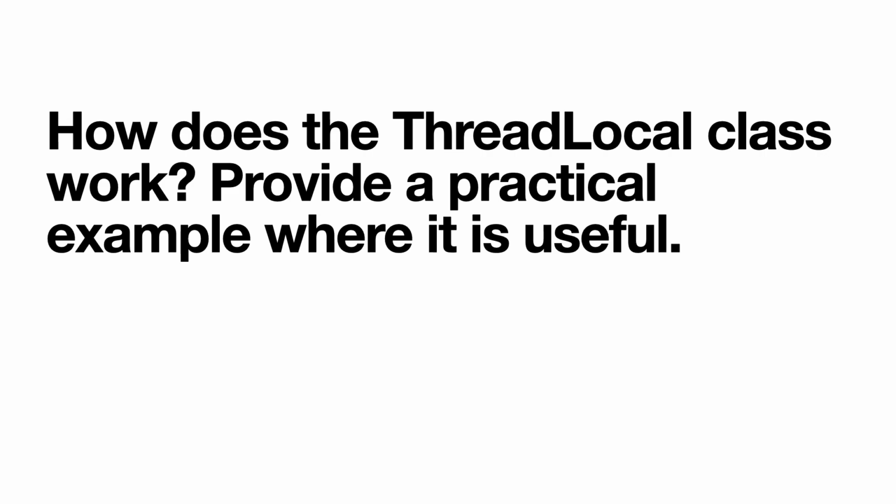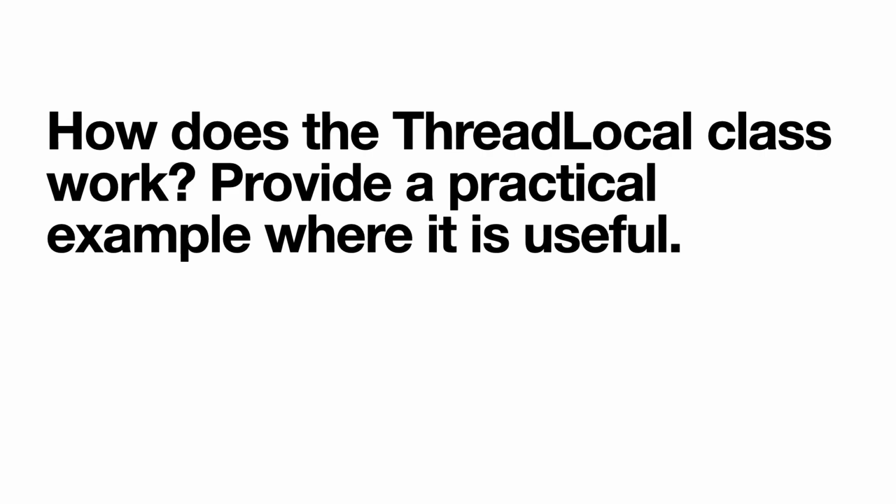How does the ThreadLocal class work? Provide a practical example where it is useful. So we talked about synchronized and volatile, and this is going to be similar to that. ThreadLocal in Java provides you ThreadLocal variables. Each thread accessing a ThreadLocal variable has its own independent copy of the variable. This means that changes made by one thread to a ThreadLocal variable are not visible to other threads, right? This is a very common way to store data that is specific to a particular thread, like sessions or DB connections.